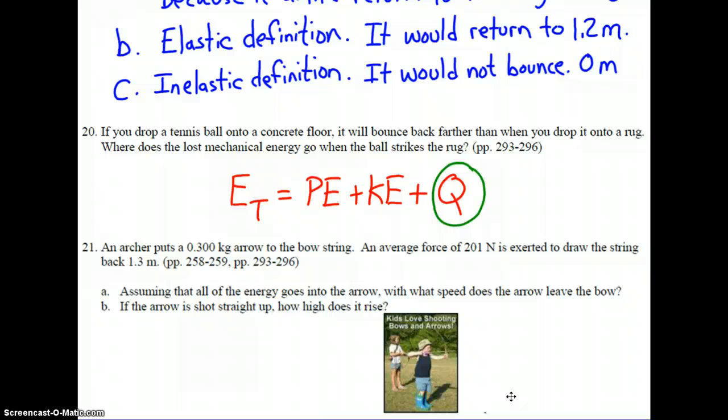And B, if the arrow is shot straight up, how high does it rise? All right, let's focus just on A for right now. Assuming all the energy goes into the arrow, with what speed does the arrow leave the bow?